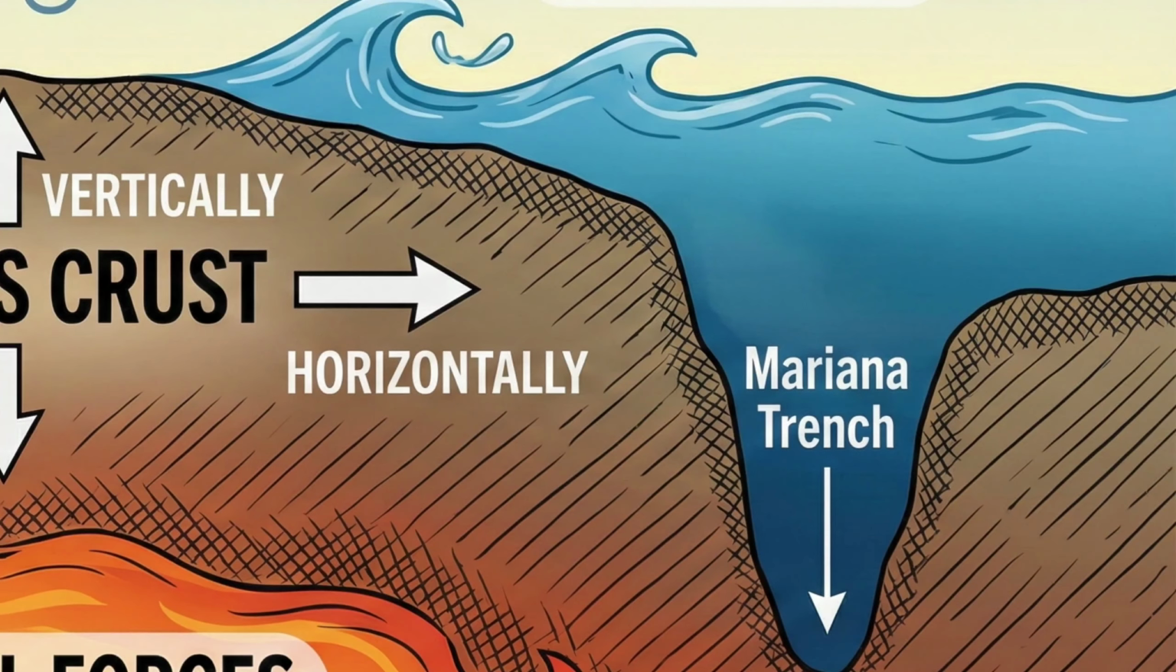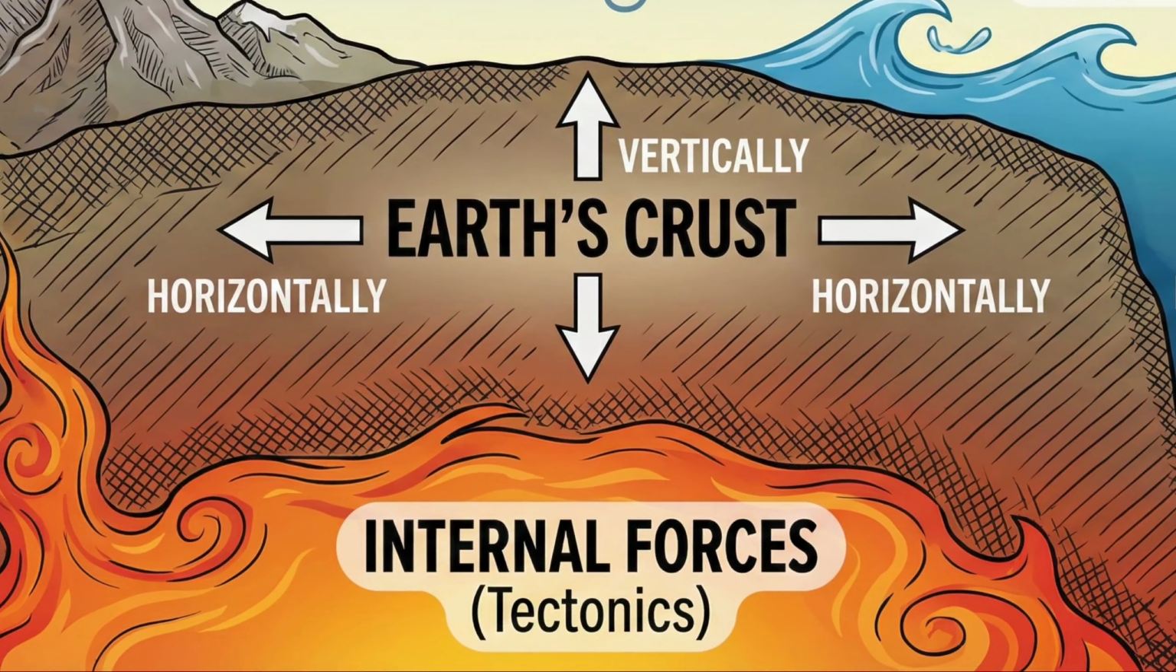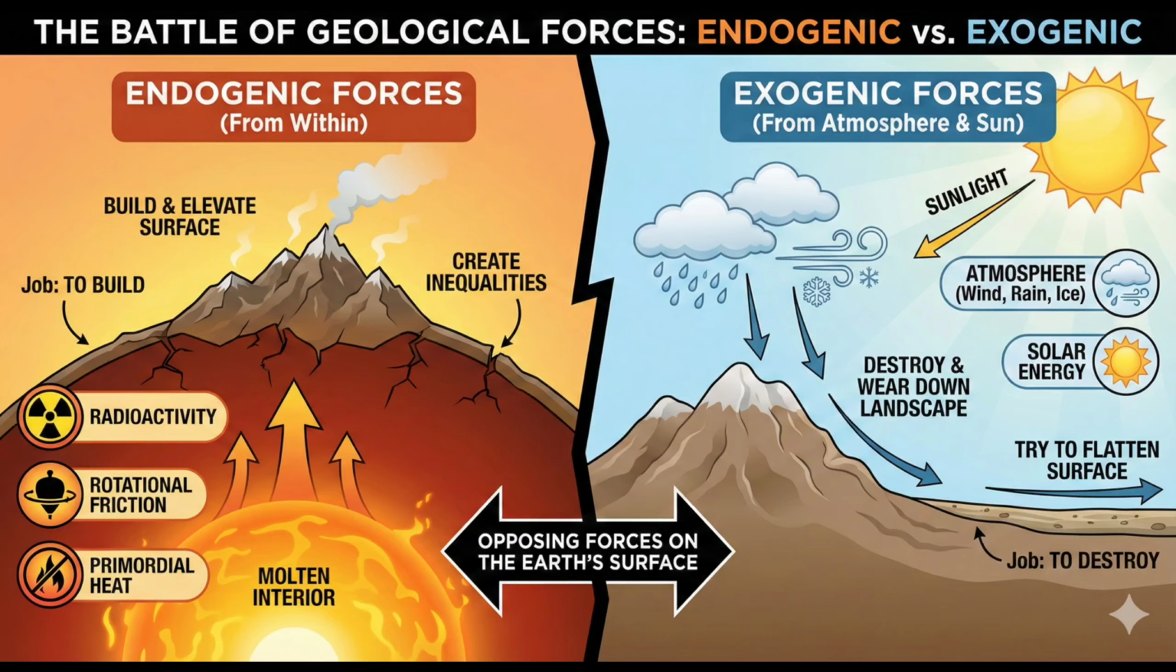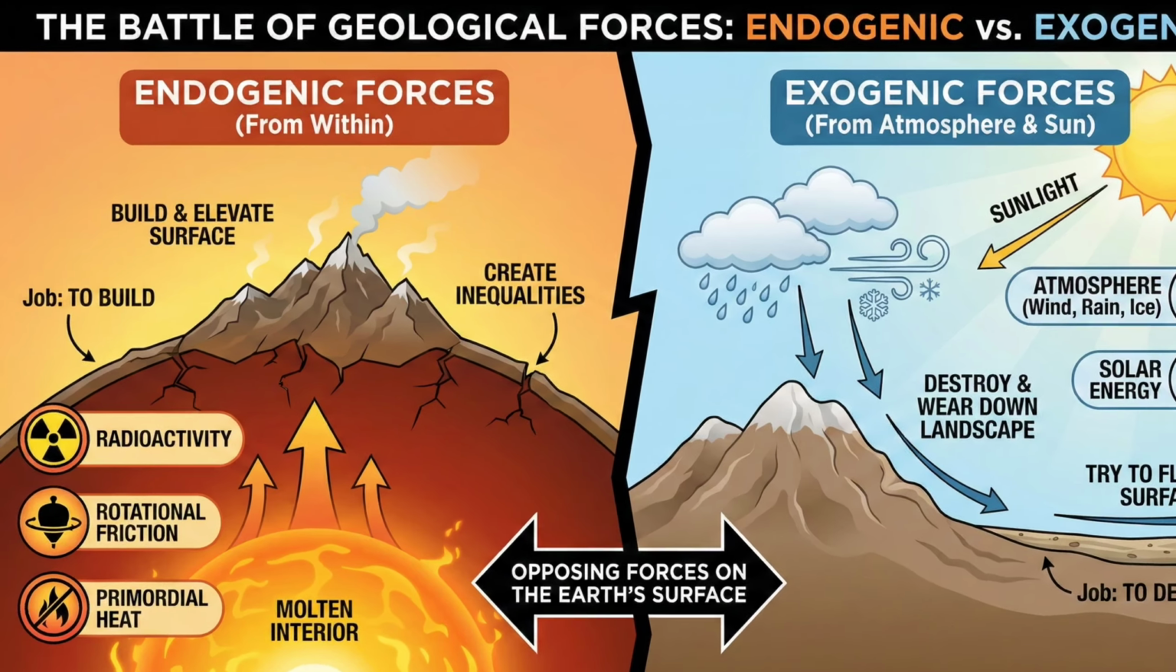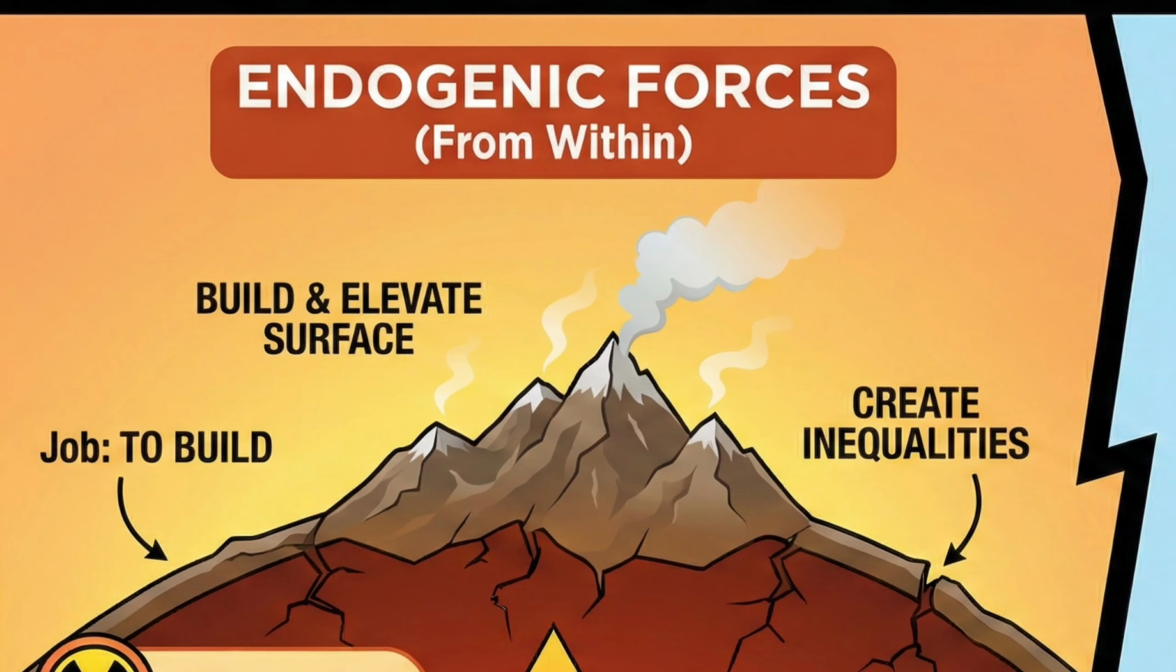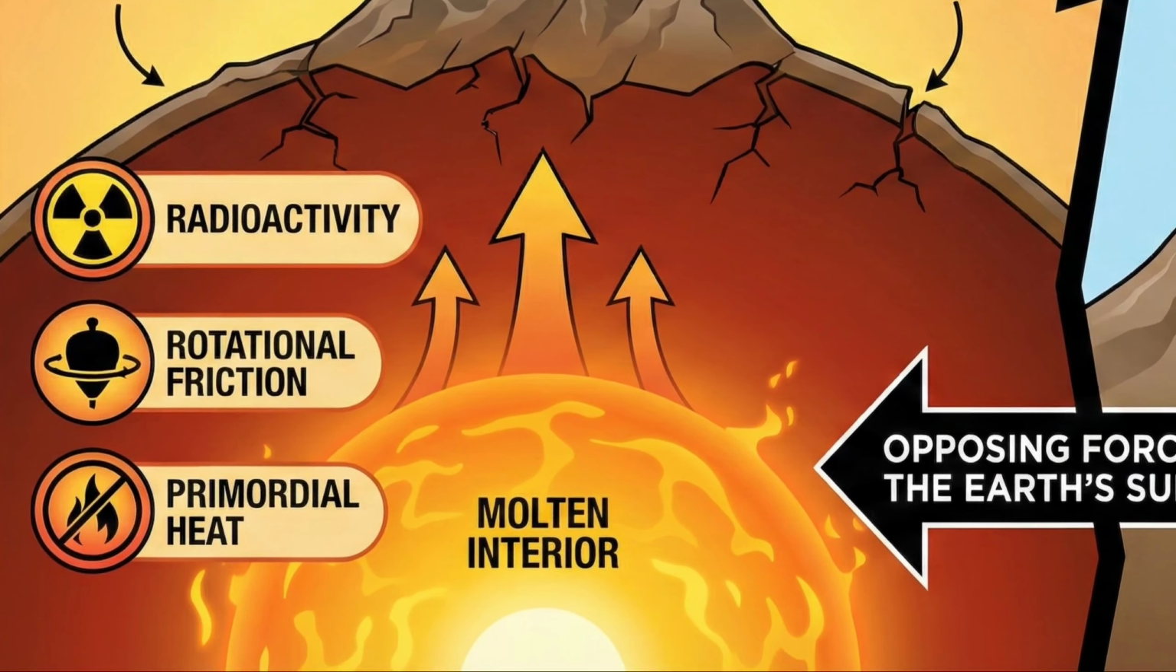The Earth's crust is dynamic. It moves, it breathes, it changes. It moves vertically and it moves horizontally. The surface of the Earth is the battlefield of two opposing forces. First, the endogenic forces. These originate from within the Earth.